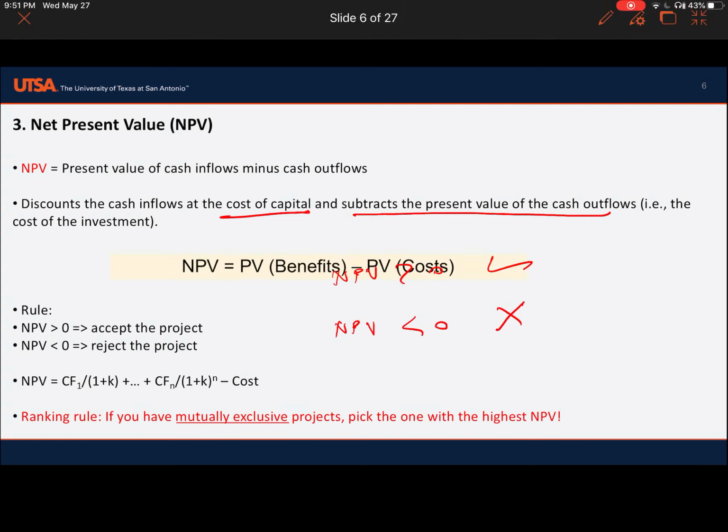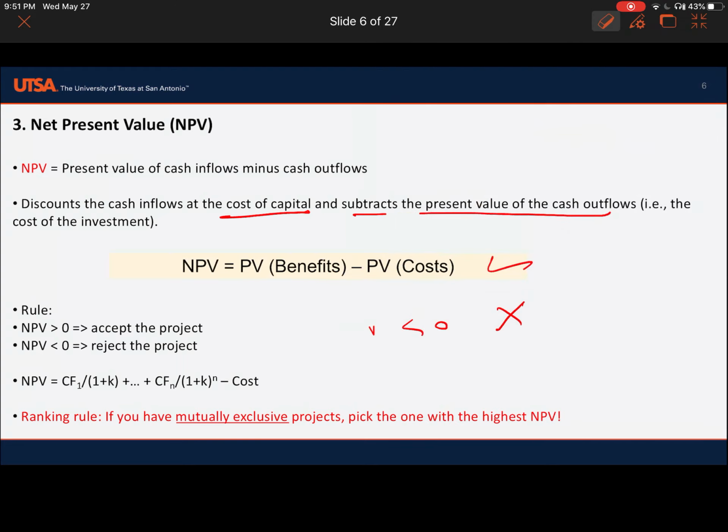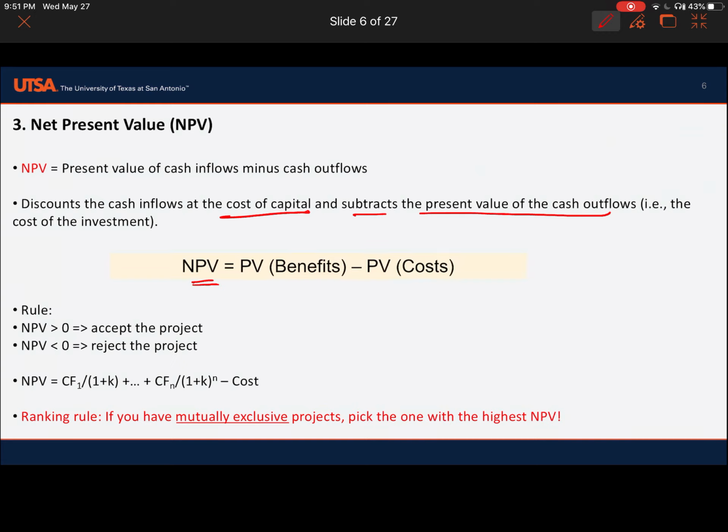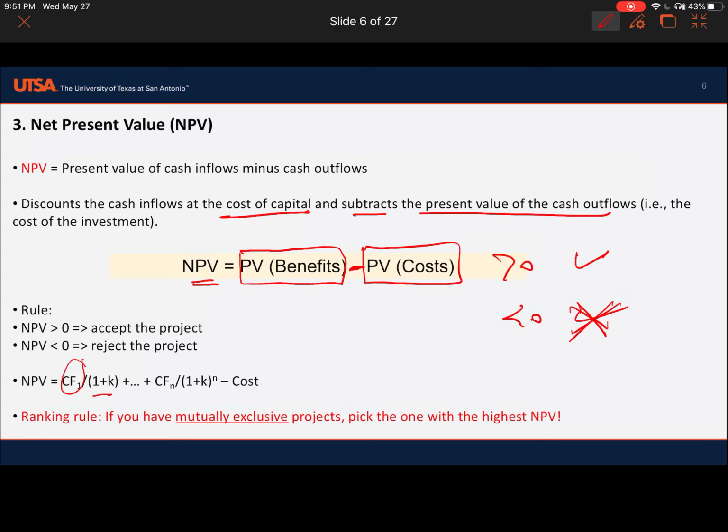Let's see the main equation. Net present value is the present value of all benefits minus the present value of costs. If this difference is greater than zero, we accept the project. If this is less than zero, we reject the project. All we are doing here is that we have some cash flows discounted by the cost of capital, and we subtract the present value of cost from the present discounted cash flows.